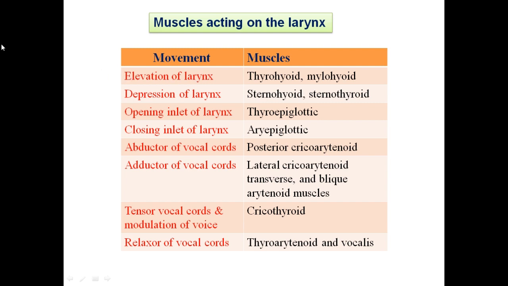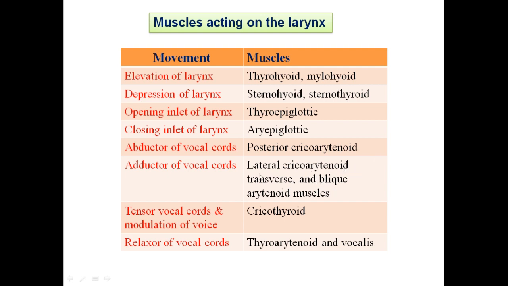Muscles acting on the larynx: the thyrohyoid and mylohyoid will be responsible for the elevation of the larynx, and similarly sternocleidomastoid. The sternothyroid will be responsible for depressing the larynx, and thyroepiglotticus and aryepiglotticus are opening and closing the inlet of the larynx.